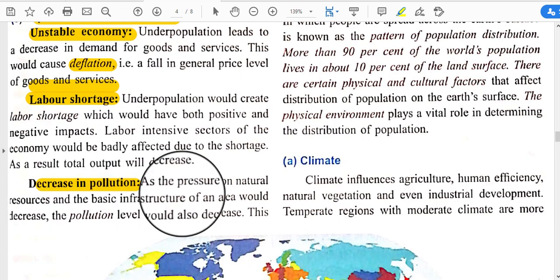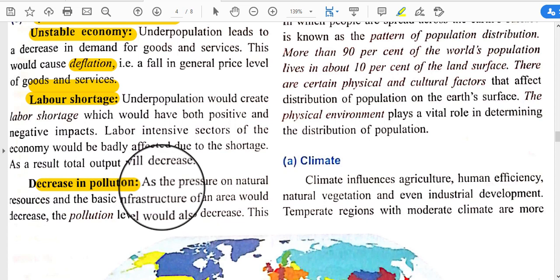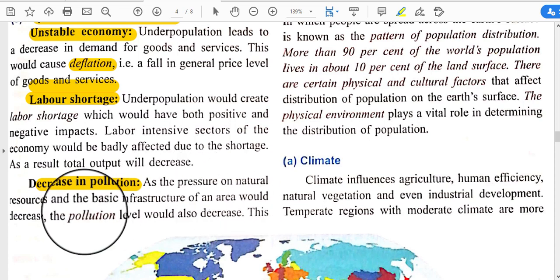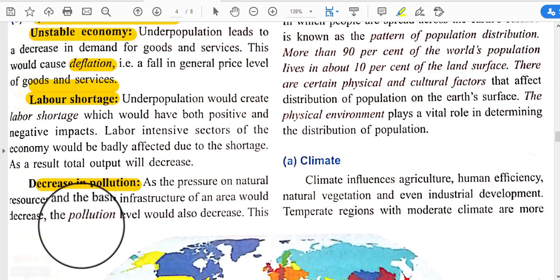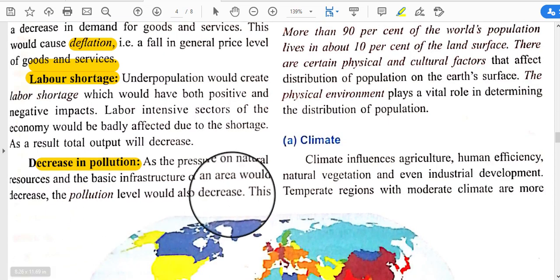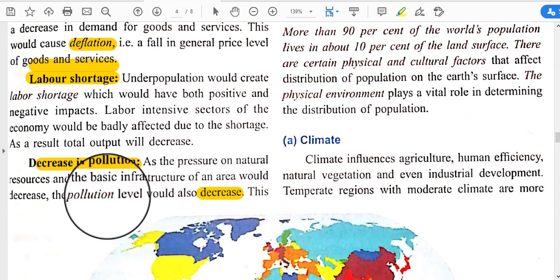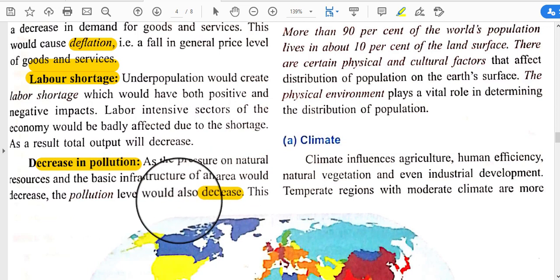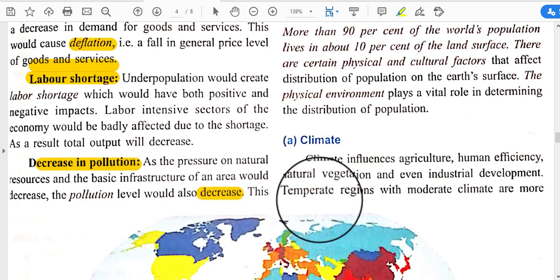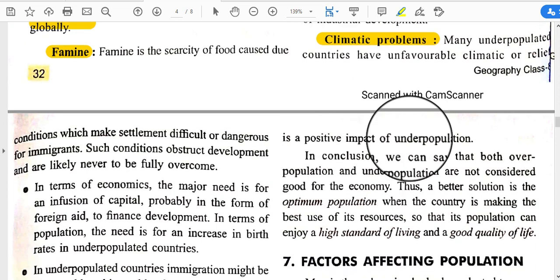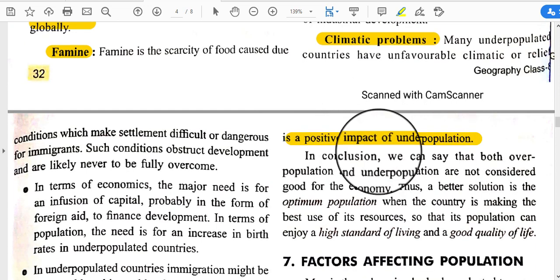And decrease in pollution. Pollution actually decreases as the pressure on natural resources and the basic infrastructure of an area would decrease. The pollution level would also decrease, because there is a lesser amount of industries and activities that are harmful for the environment. So pollution is also less, and this is a positive impact of underpopulation.